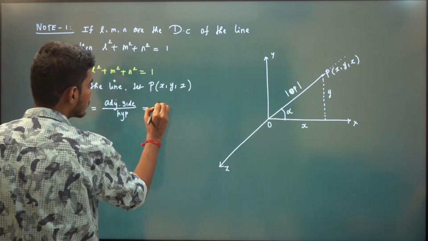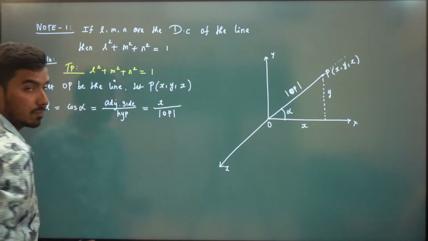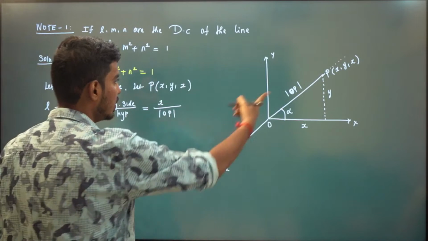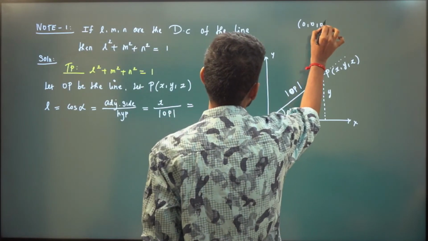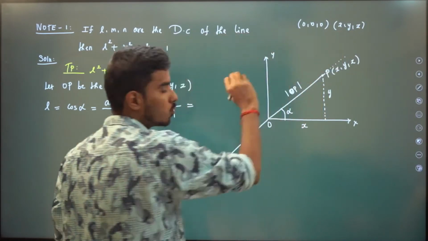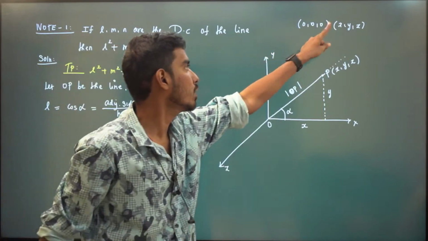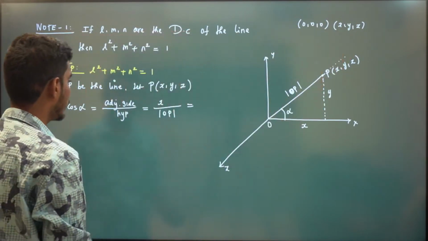So adjacent side is x divided by hypotenuse. Hypotenuse is nothing but the length of OP. Now what is the length of OP? We have 0, 0, 0 as our O, and the P point is x, y, z. So the distance between 2 points is the square root of (x2 minus x1) whole square plus (y2 minus y1) whole square plus (z2 minus z1) whole square.